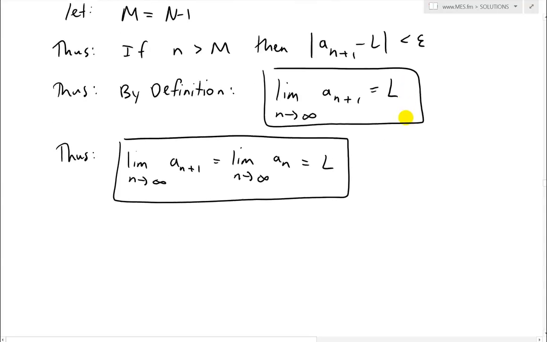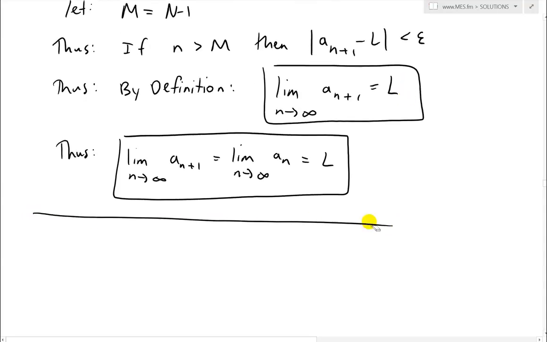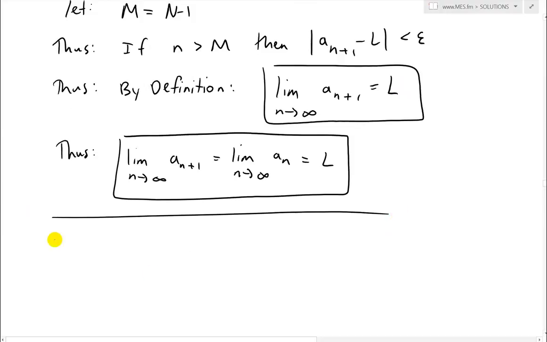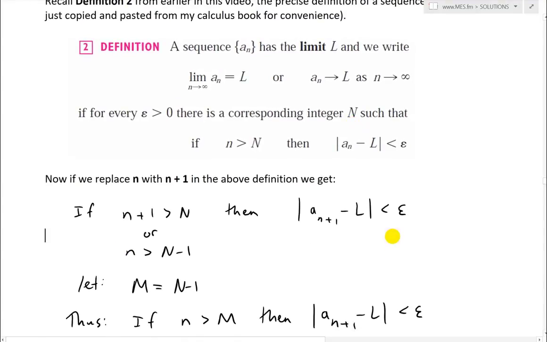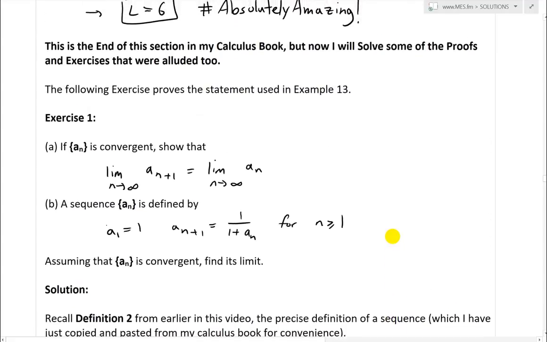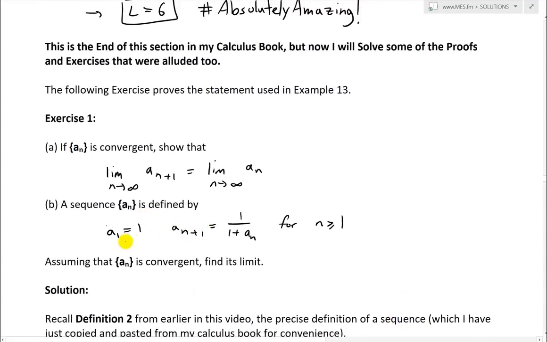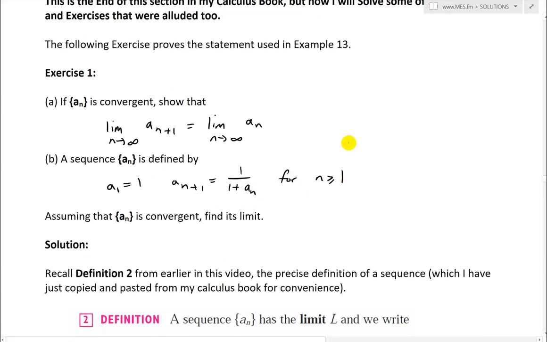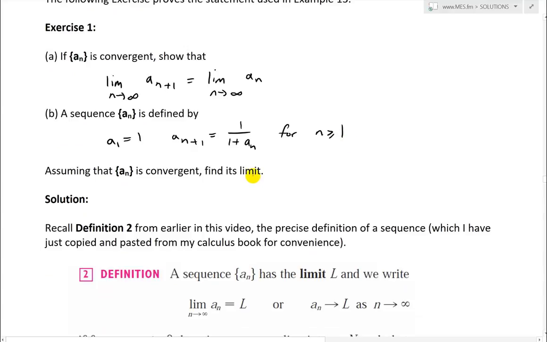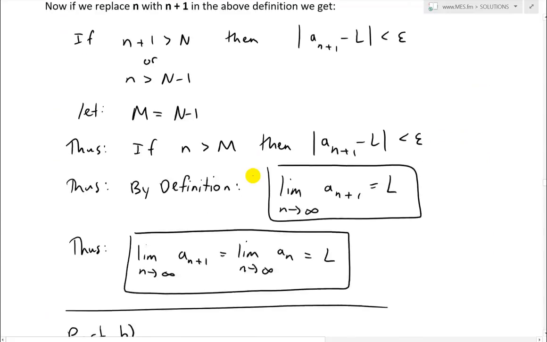Alright, so now let's look at question part B. If we scroll up to part B, what we have is right here. Part B says: if a sequence a_n is defined by a_1 equals 1 and a_{n+1} equals 1 over 1 plus a_n for all positive integers n greater than or equal to 1, assuming that a_n is convergent, find its limit. So let's write this down right here.